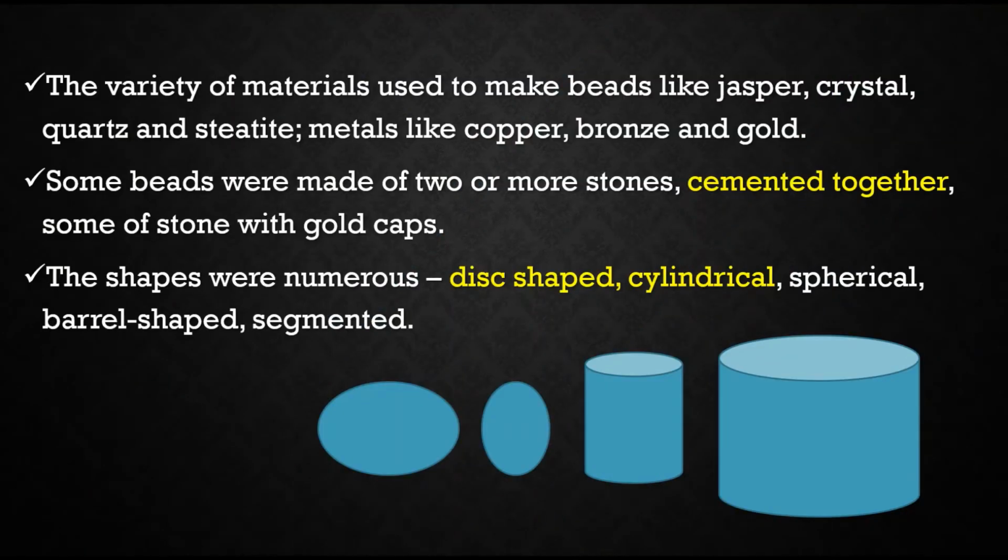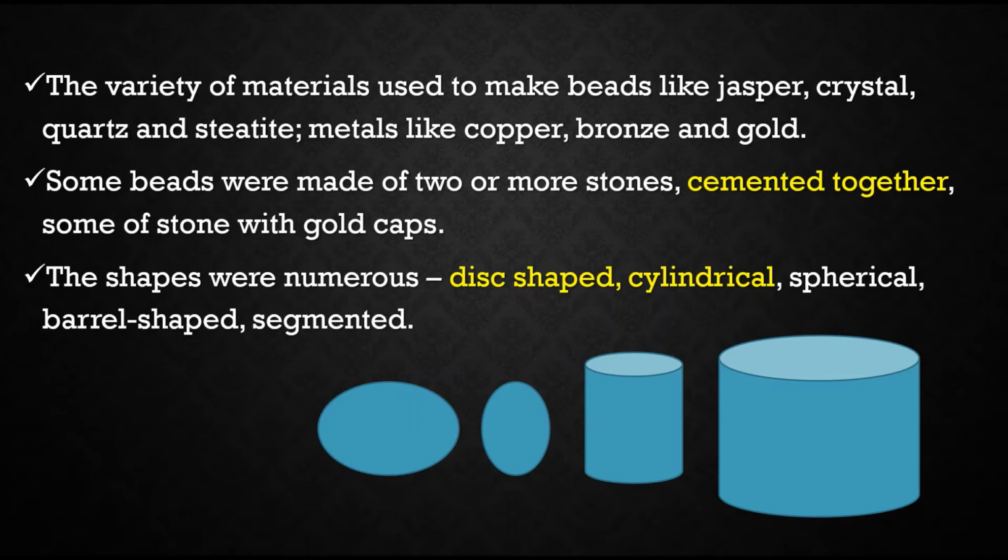And different kinds of materials they used, including quartz, steatite. From the beginning of the chapter, we are discussing steatite, right? Steatite is a soft material, also known as soapstone, including that some hard metals like copper, bronze, gold were also used. And most probably, after making these beads, they used to cement them together. So it seems to be like a chain.